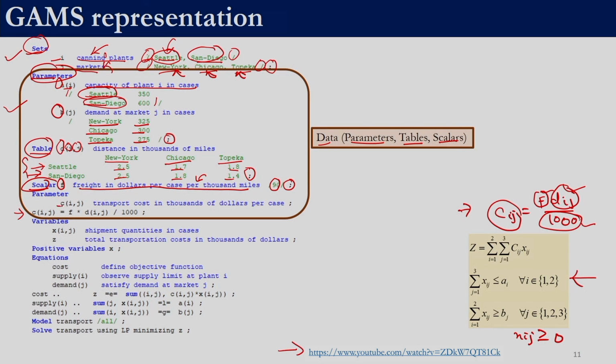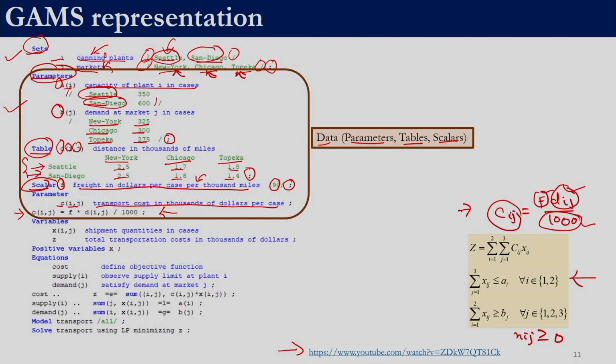We are defining a parameter C, it runs over the set I comma j. This is the explanation for Cij, and here we write the expression for calculating Cij. So, C of I comma j is equal to f, which is a scalar which has been defined, into D of I comma j, which is also defined, divided by 1000, and we put a semicolon. So, whatever preliminary calculations are required can be written over here itself. Now we have defined all the data which is required for this problem.